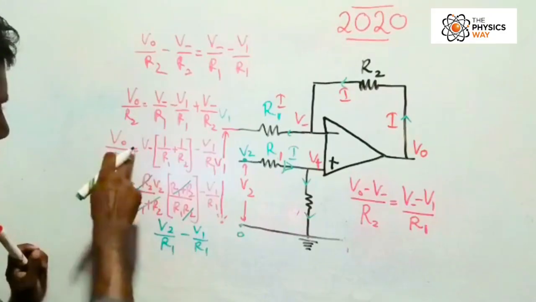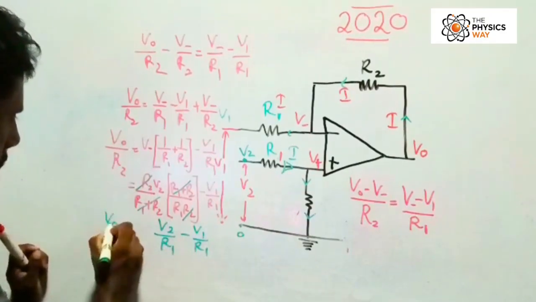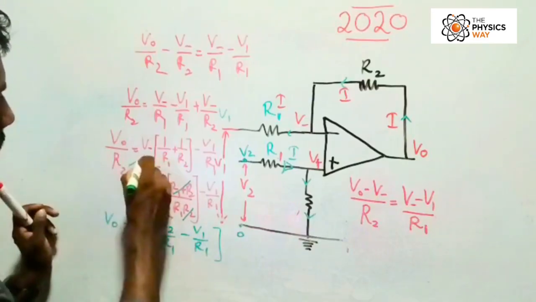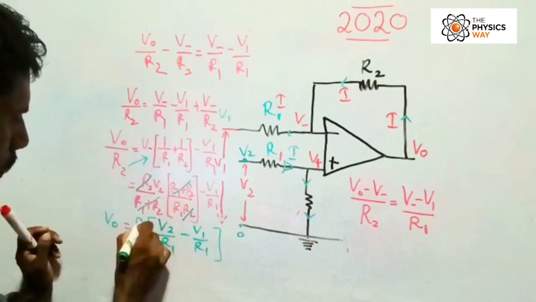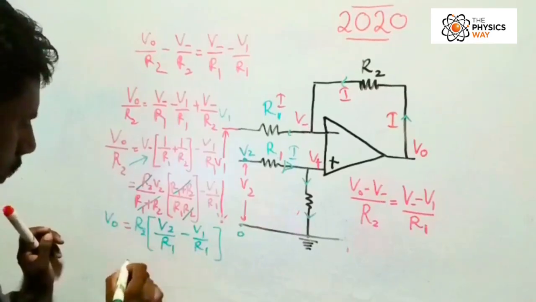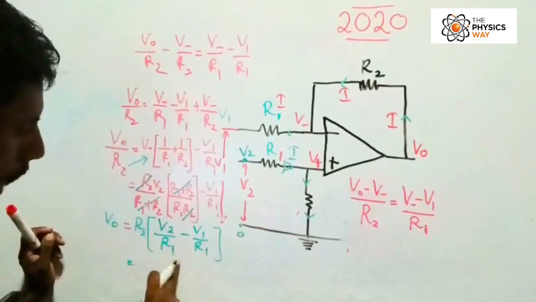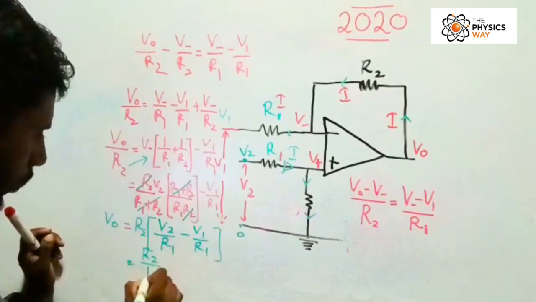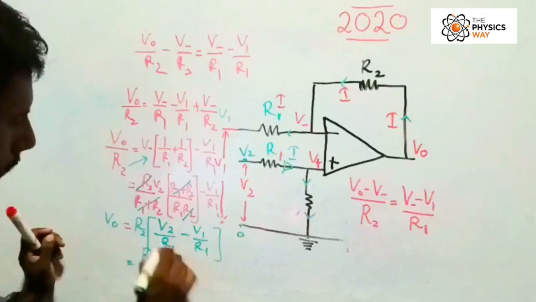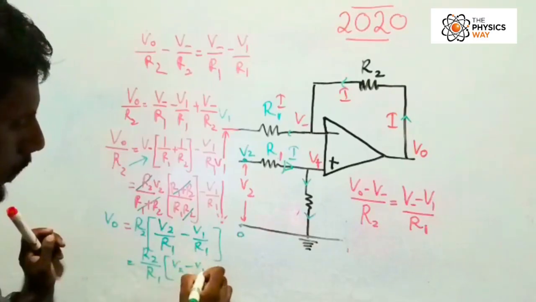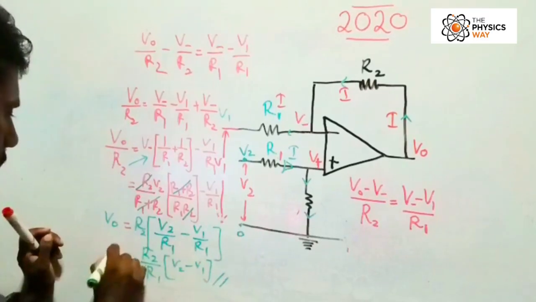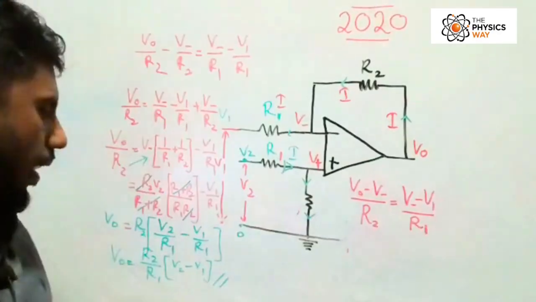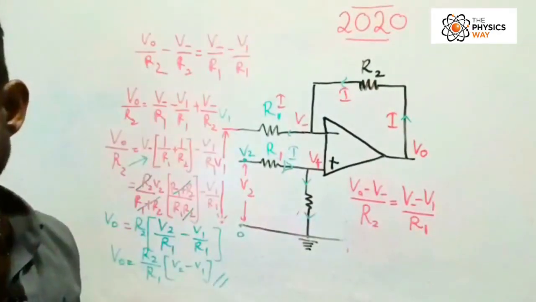So here V0 equals R2. I'm going to take this R1 by cross multiplication, so it goes all the way to R2 here. I hope you can see R1 is common, so I can take it out. So now I'm getting R2 over R1 into the bracket V2 minus V1. That's equal to V0. That's the answer for the third part, right?